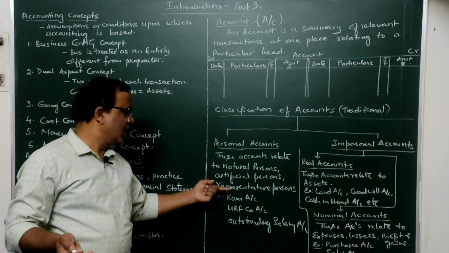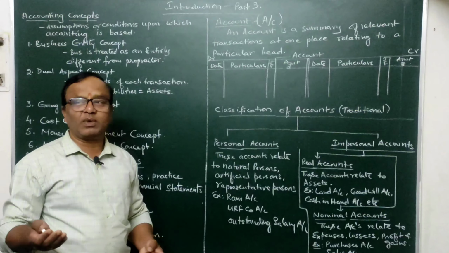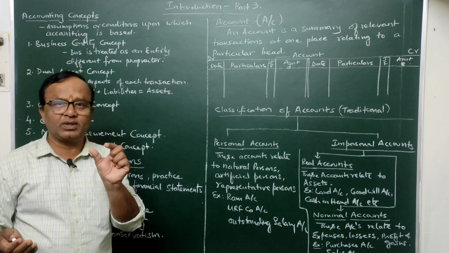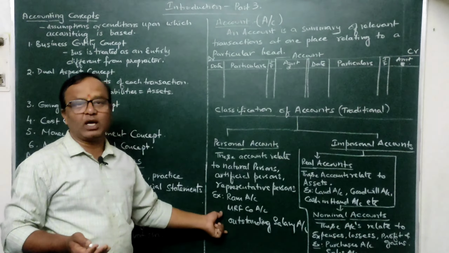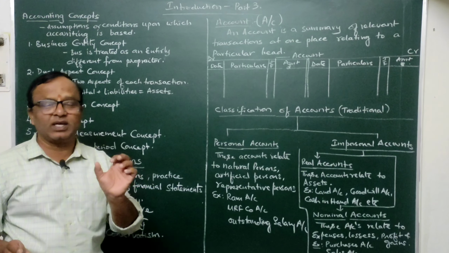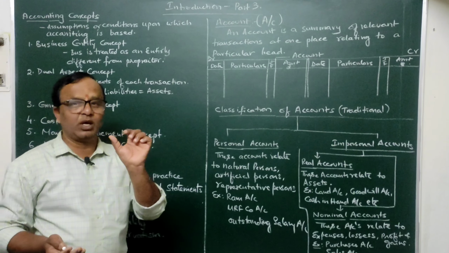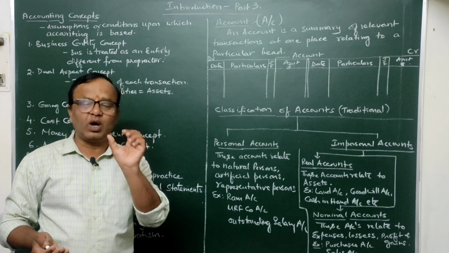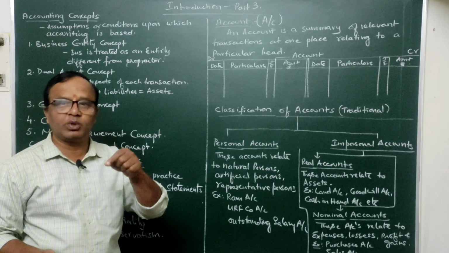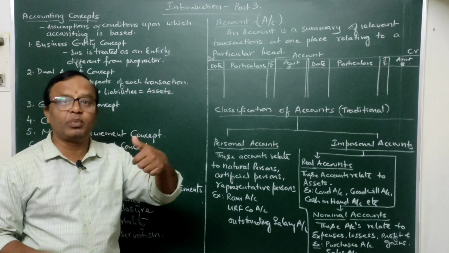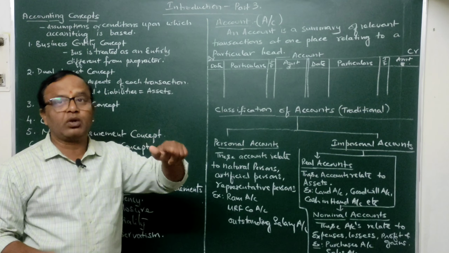Similarly, representative personal accounts, in other words, accounts which represent some group of persons, are also personal accounts. Just like outstanding salary account. Salaries are payable to some particular people only. Outstanding salary means that the salary which is to be paid to these persons is not yet paid. It is still payable. Salary is due but not yet paid.